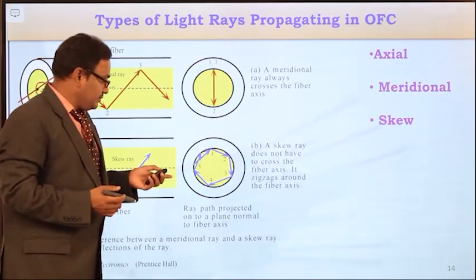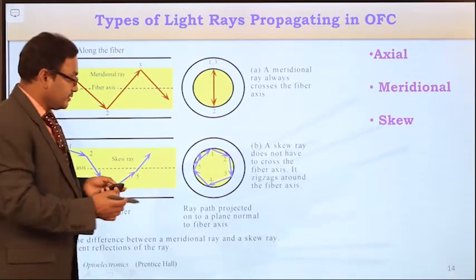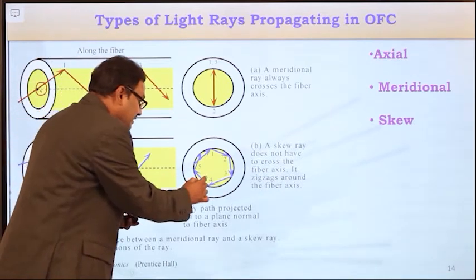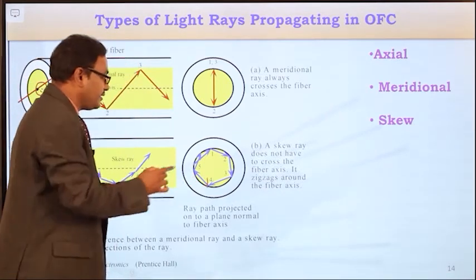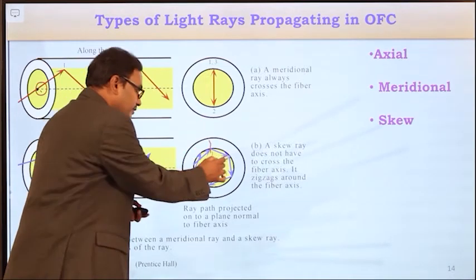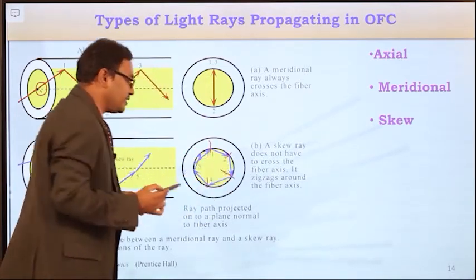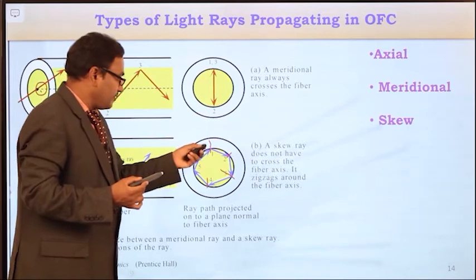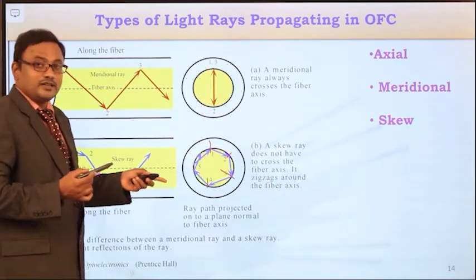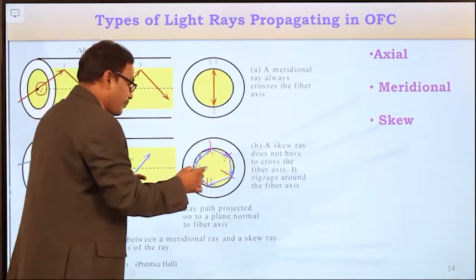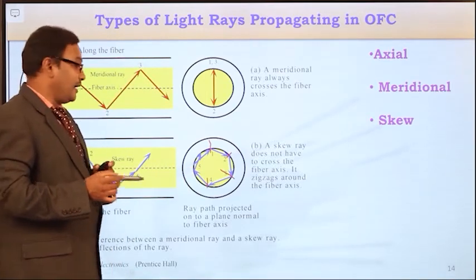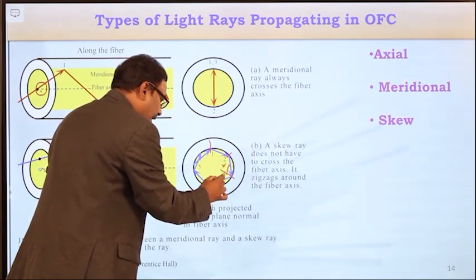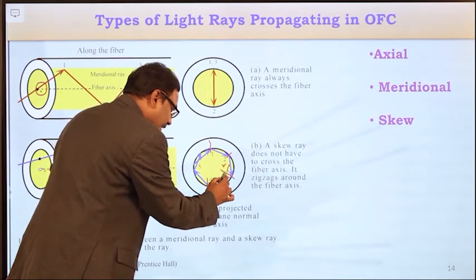And here in skew ray, it will undergo several total internal reflections. At each reflection point, here you can see this is one reflection point, this is one, this is one, this is one. If you see the cross-sectional view of the skew ray propagation, then 1, 2, 3, 4, 5, these are the reflection points. At each reflection point, it is maintaining an angle 2 gamma. So let us consider the angle between this ray and this normal. This is gamma. The angle between the same normal and this light ray is another gamma.